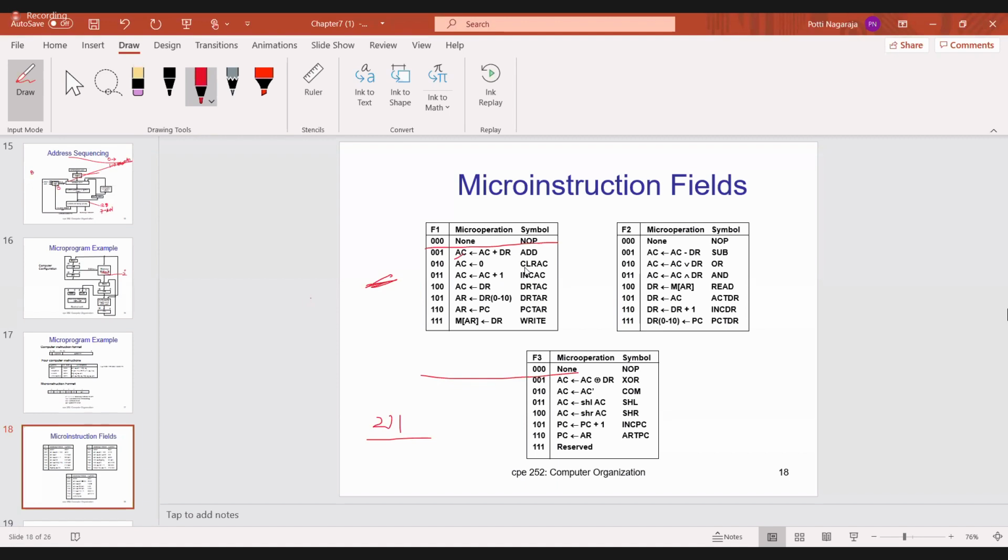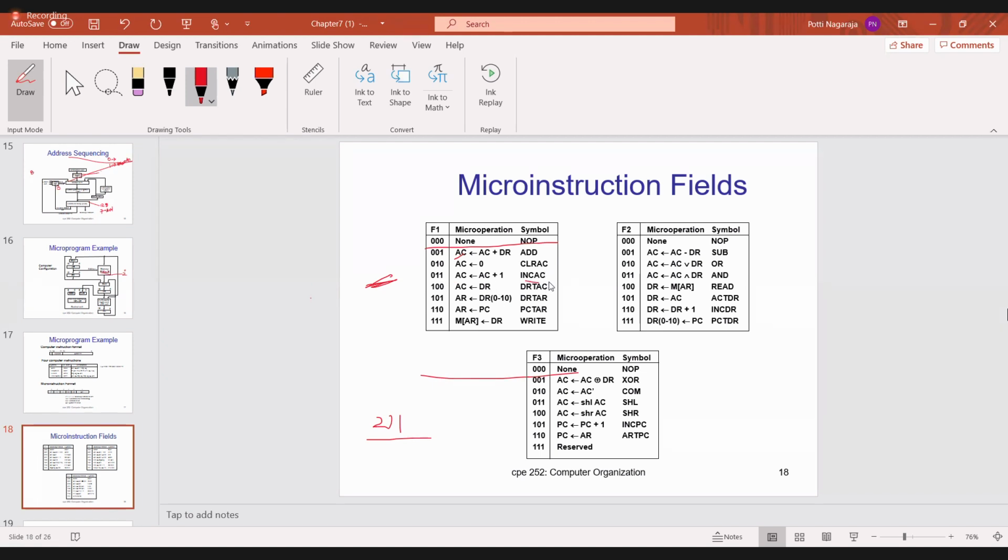010. See what instruction is there for 010, see what the symbol is: CLR AC. What is CLR AC? Clear accumulator. So what value is AC? 0. So clear means whatever content you have will be modified as 0.